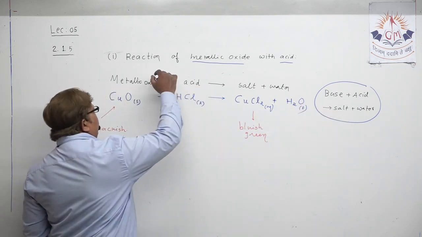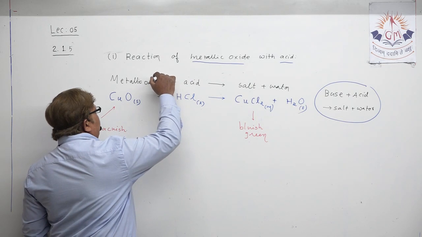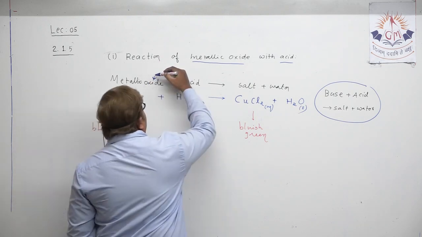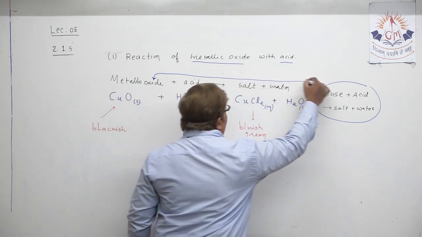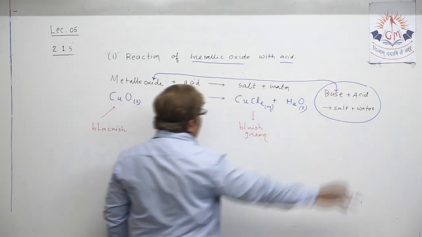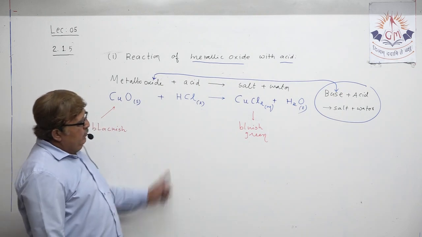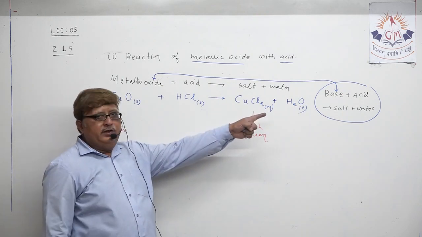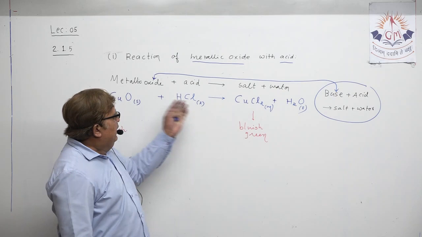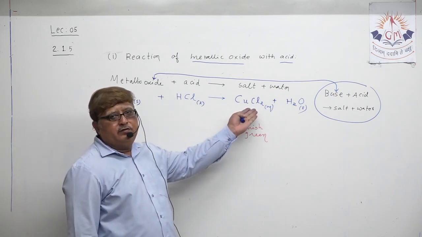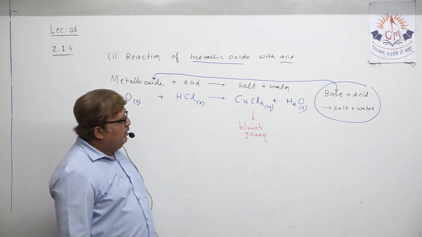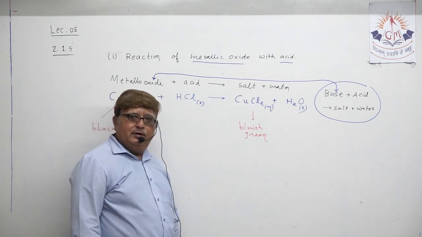The only change you are seeing is that in place of metallic oxide, here is a base. So ultimately that explains the neutralization reaction. This is also one type of neutralization reaction, because the ultimate products are salt and water.